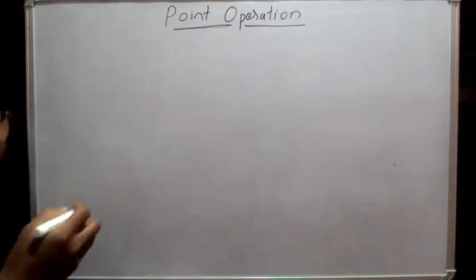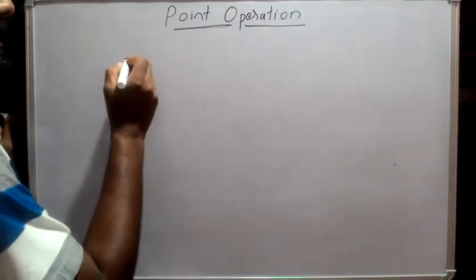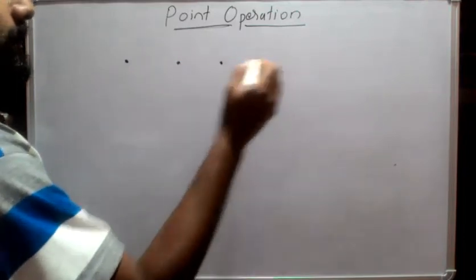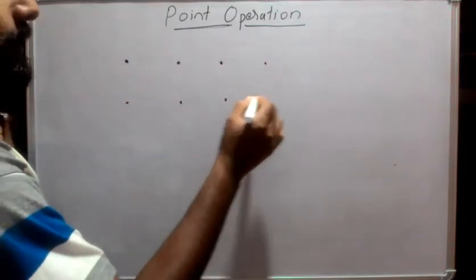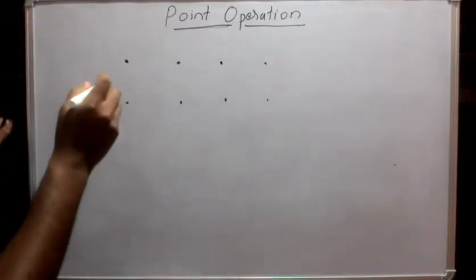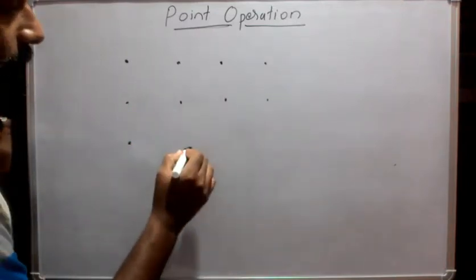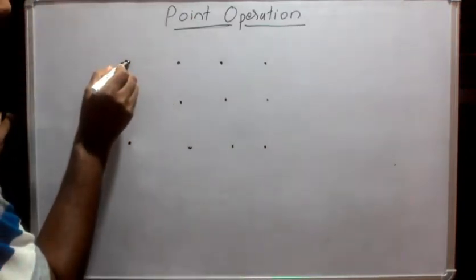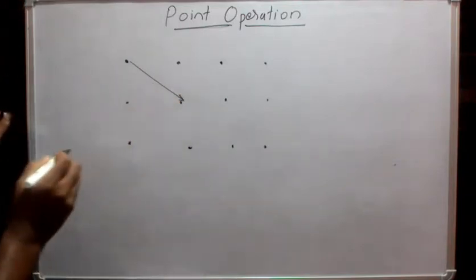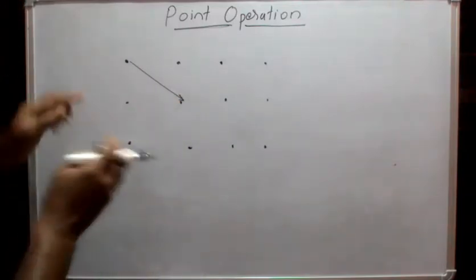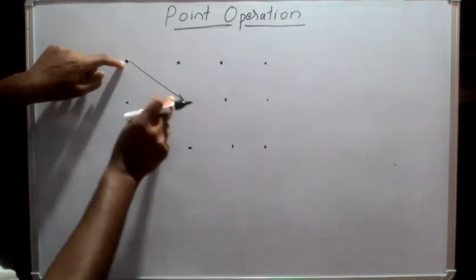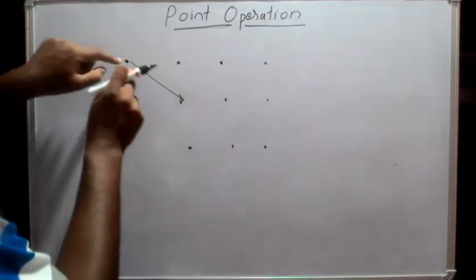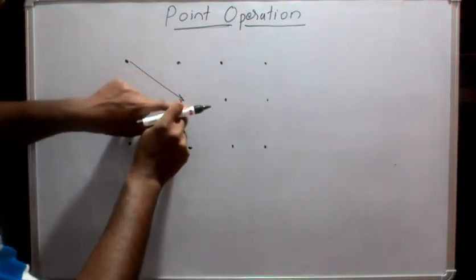Okay, the symmetry operations in a crystal carry the crystal structure into itself. Let me consider these are the lattice points. If I am doing a translation operation, that means I am dragging this point of the crystal into here.